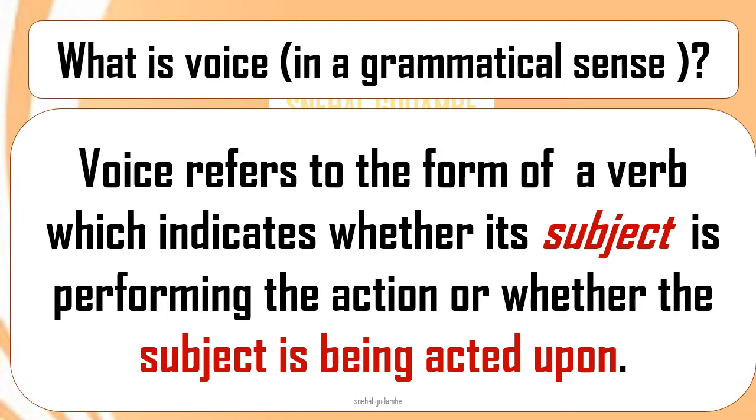Try to understand. Voice refers to the form of a verb. We have learned subject, object, verb in our earlier standards. So here voice refers to the form of a verb which indicates whether its subject is performing the action or whether the subject is being acted upon. So let's learn in detail.